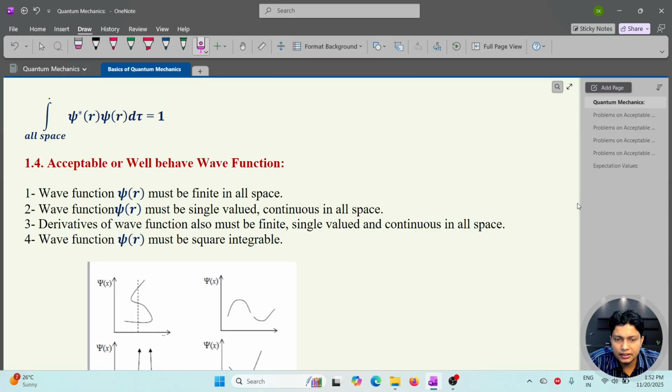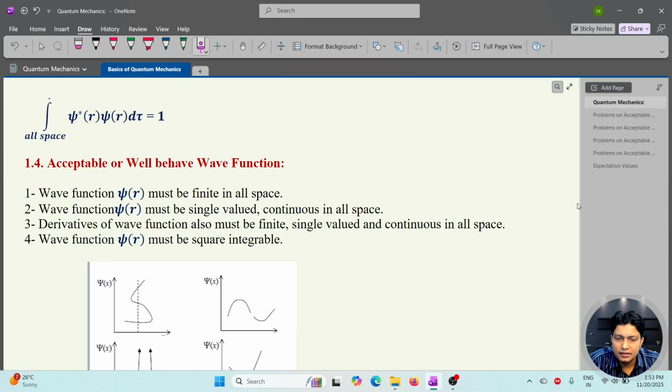Here there are four conditions by which we can identify whether the wave function is physically acceptable or not. The first one is that the wave function psi(r) must be finite in all space. This means that for a bounded wave function, the wave function must be 0 at the boundary, that is, at plus infinity and at minus infinity. And if the wave function is a scattering wave function, it must be finite. After that, the second condition is that the wave function must be single valued and continuous in all the space.